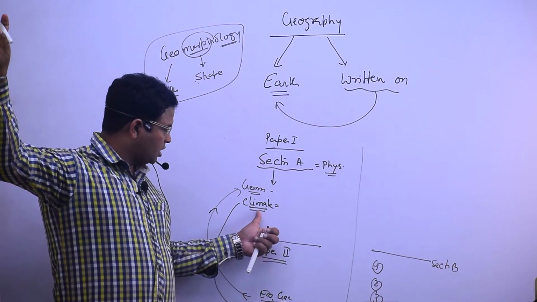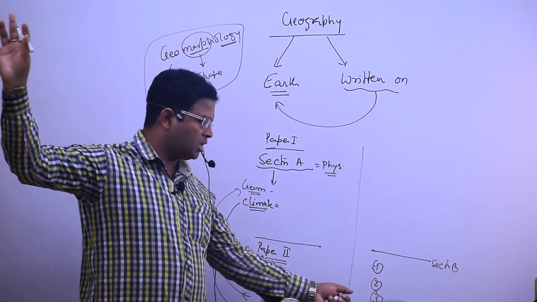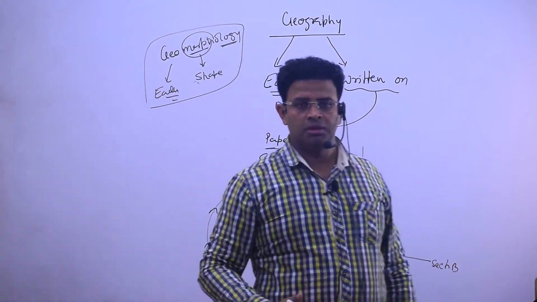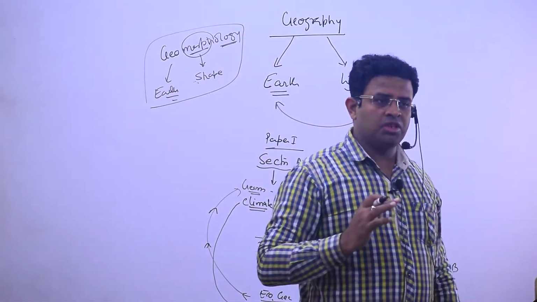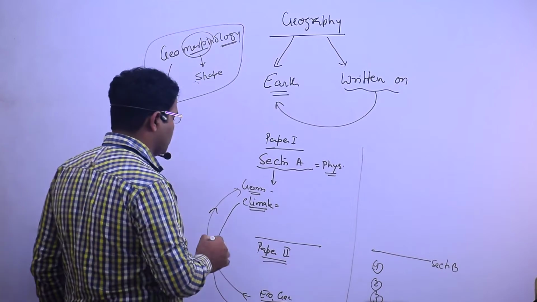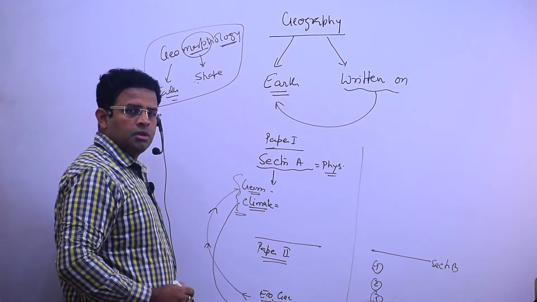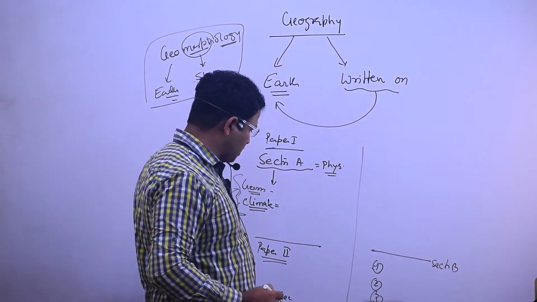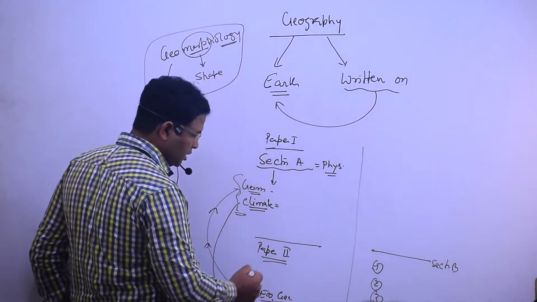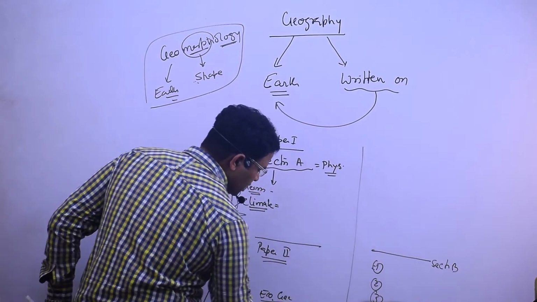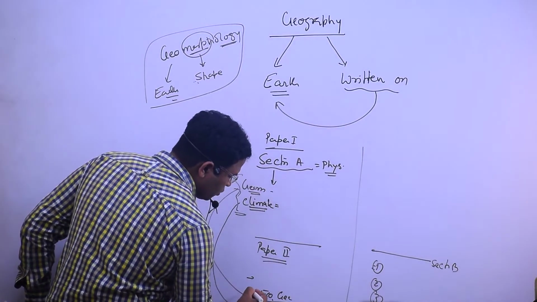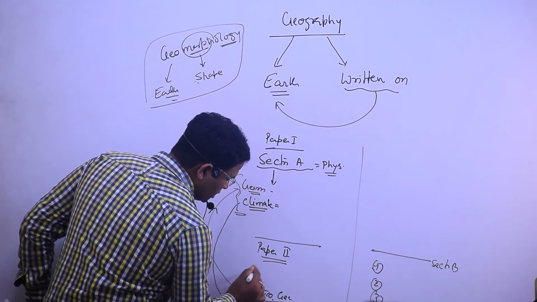Again, when we are studying it, we have to understand the river system, how it has been developed. The river system in India, we have to understand with the help of geomorphology and then climatology. And how it is affecting the interlinkages, and at the same time it is affecting one more topic.